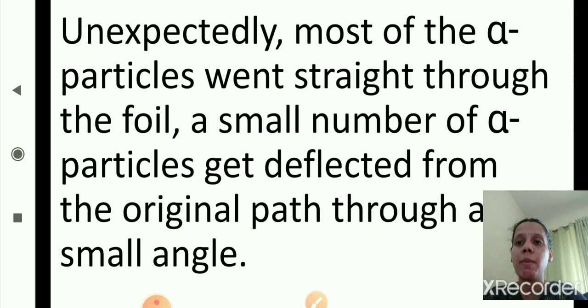unexpectedly, most of the alpha particles went straight through the foil. If we see the experiment, most of the alpha particles coming out from the emitter and falling on the gold foil went straight through it. A small number of particles get deflected from the original path through a small angle. Many of the alpha particles went straight through the foil.